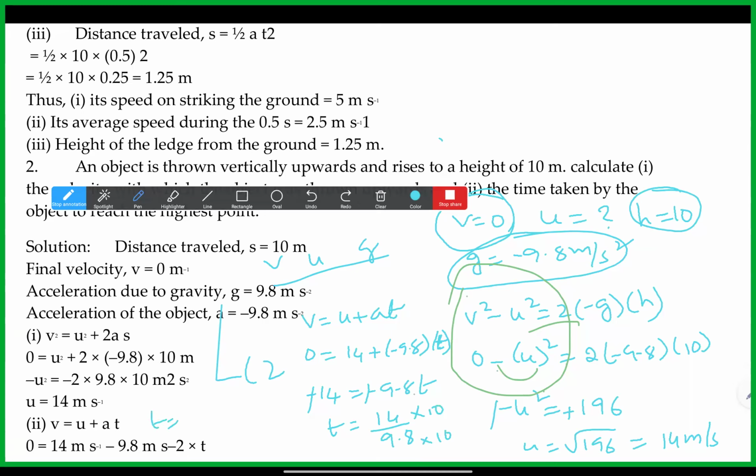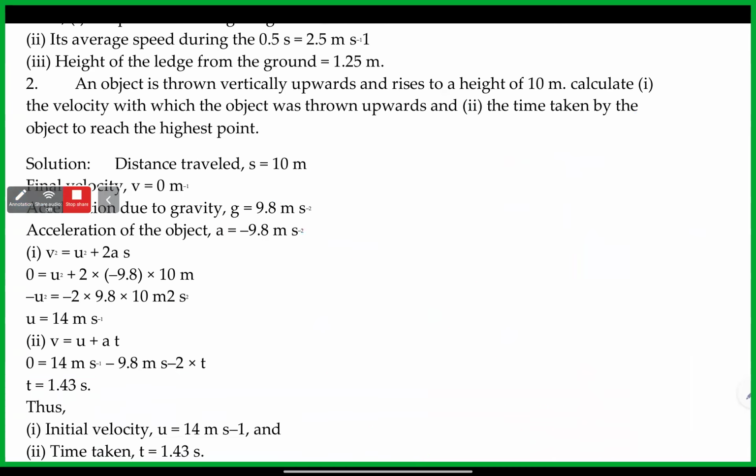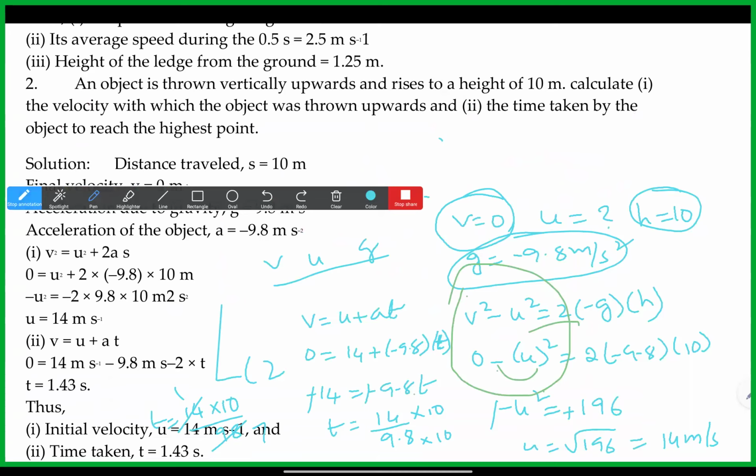So it's 10 into 10, 140 by 98. That is 14 by 98, so 10 by 7. Yes, sir. Which we get as 1.4.